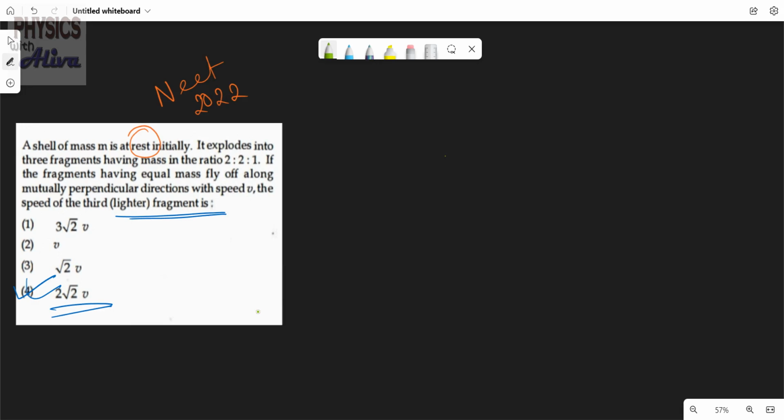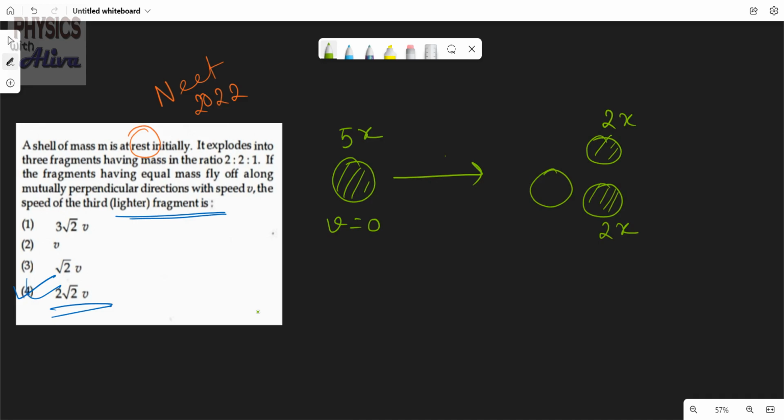Now I am showing the actual scenario. What is happening here? A large mass was there. The mass was 5x and the velocity of the mass was 0. The body is at rest. Now the mass divided in three portions. One is 2x, another is 2x, and the third one is 1x.